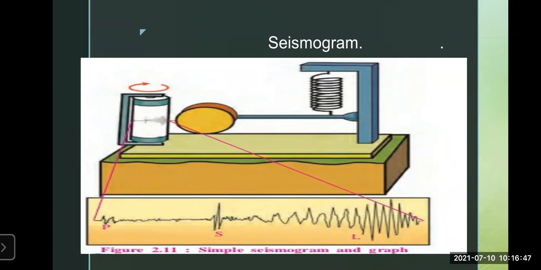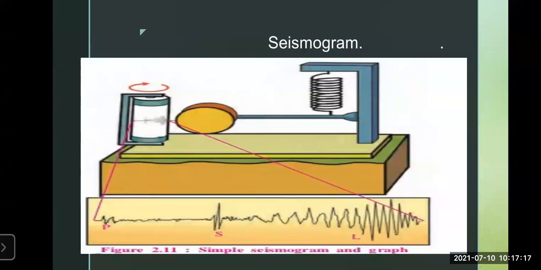You can see the bar given here. It is seen like a line structure, where the magnitude sometimes goes higher. The P waves are shown, the S waves are shown, and then the L waves are shown. See, the P waves are a little higher than the S waves, and the magnitude is more than the L waves. So this is the graph taken by the instrument called a simple seismograph.